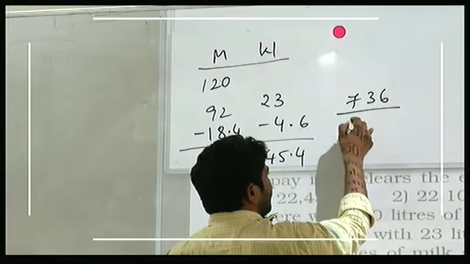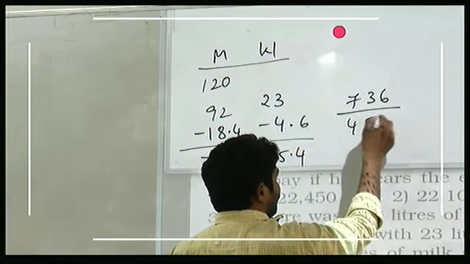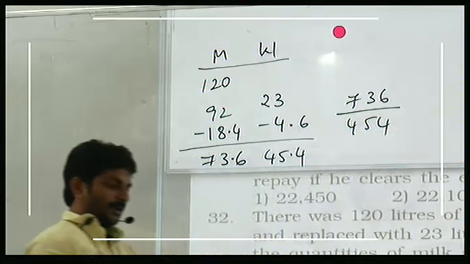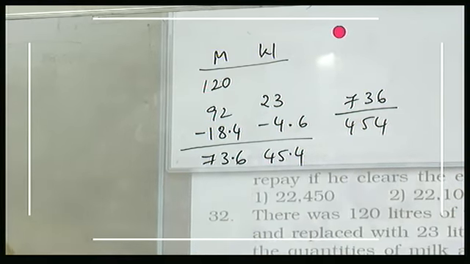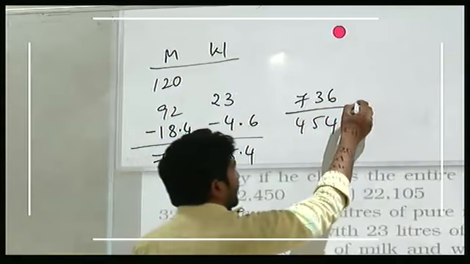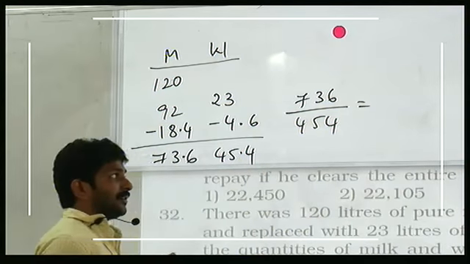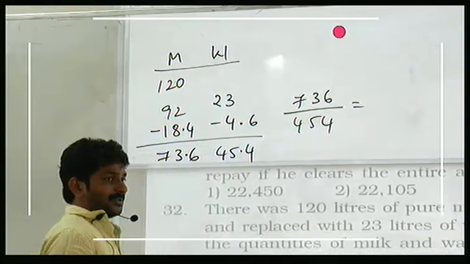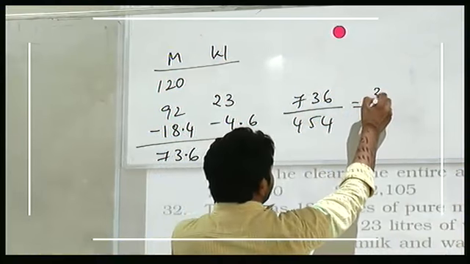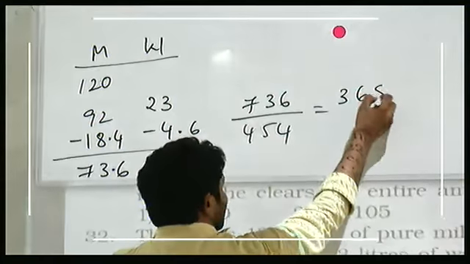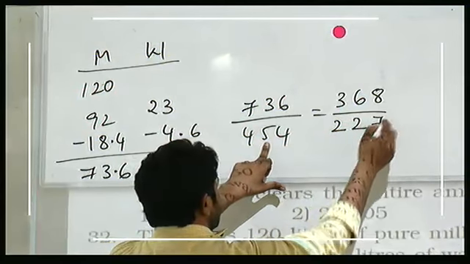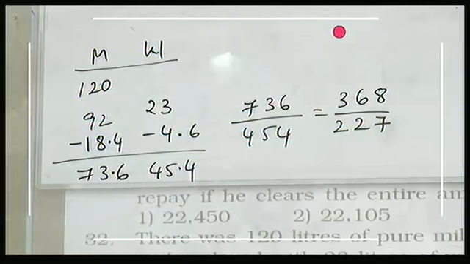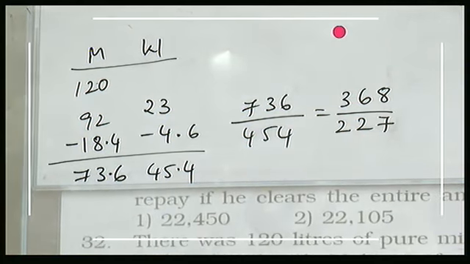736 by 454. Answer is not there. You don't have answer here. I think both are 2 multiples. 2 3 times, 6 times, 8 times, 2 times, 2 times, 7 times. Do you have any simplifications there? No. Next. That's final answer.